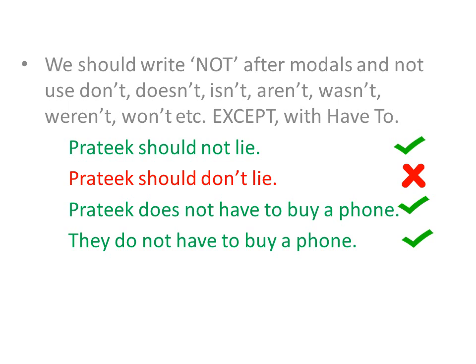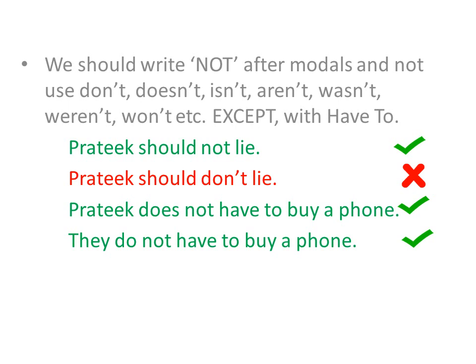Writing don't, isn't, aren't, wasn't would be wrong. Like in this sentence, Pratik should don't lie. It is not a correct sentence. Pratik don't should lie. Pratik was not should lie. All these would be wrong. You should write only not immediately after the modal verb. Only then the negative sentence of modal verb would be correct.